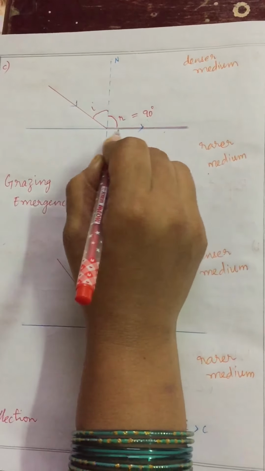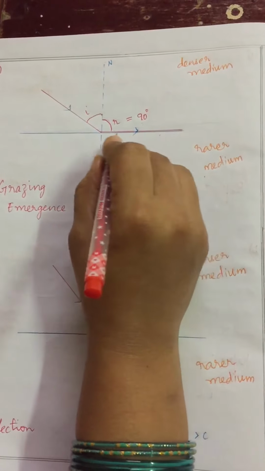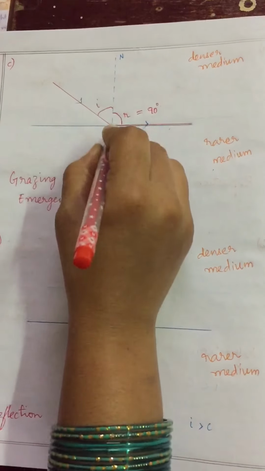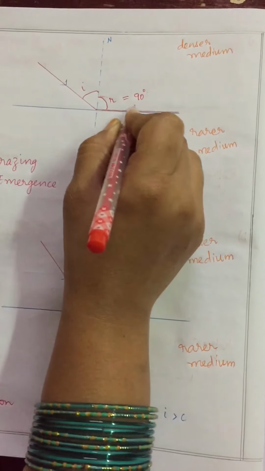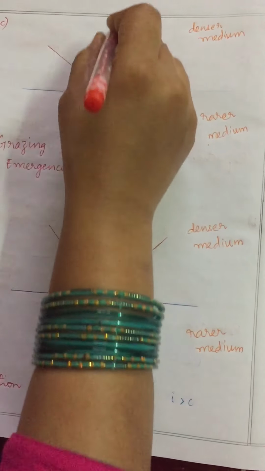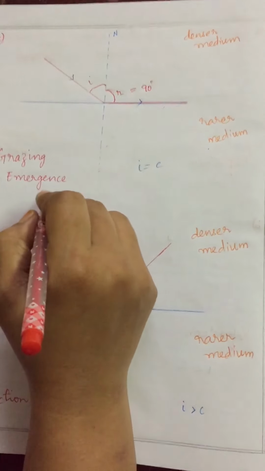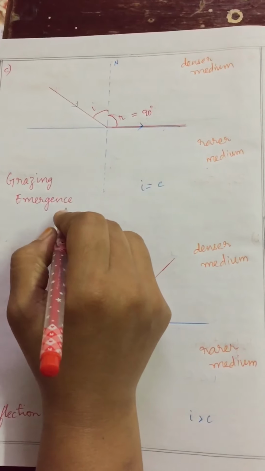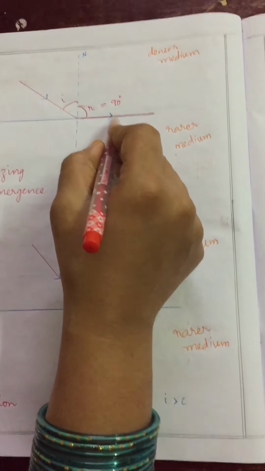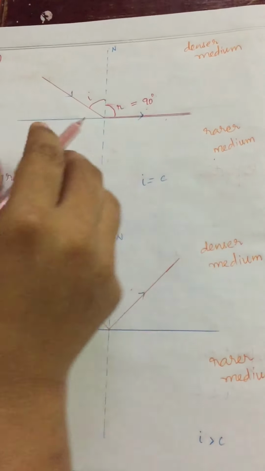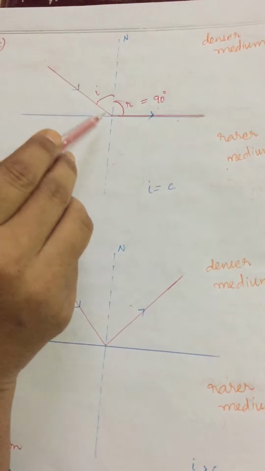Are you getting my point? Again and again it is moving far away from the normal and touches the surface. So the normal and this refracted ray make one angle, that is the refraction angle. Here the refraction angle, you see children, is 90-degree. This process is nothing but grazing emergence, we will say. And when the refraction angle is 90-degree, this incident angle is called the critical angle.